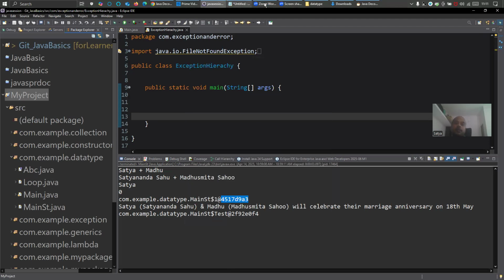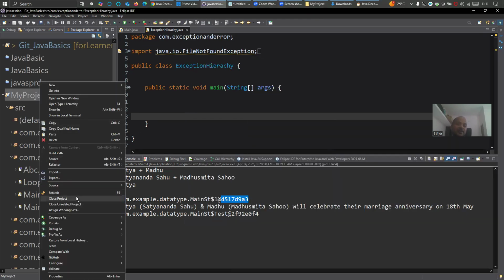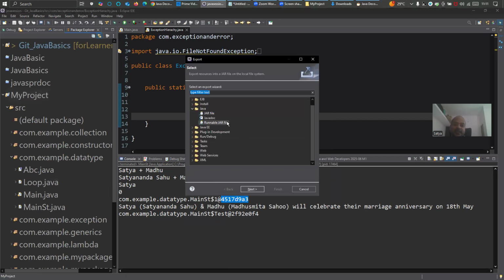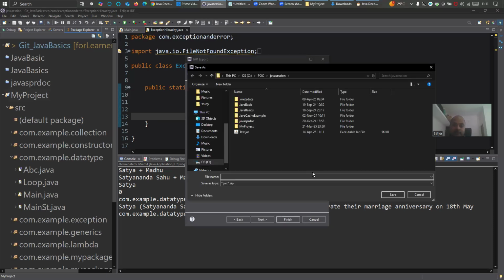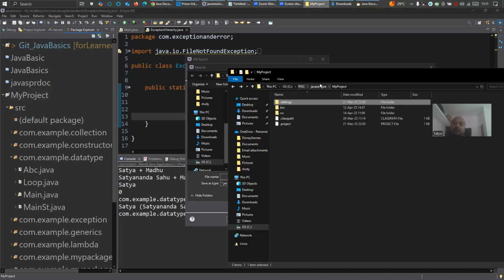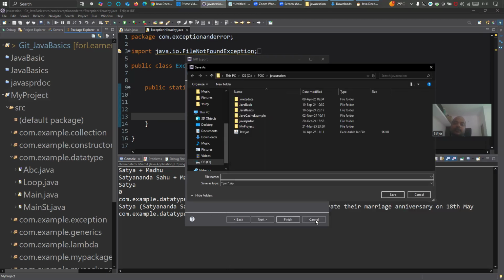Oh, the location now. Let's see. The location should be somewhere in that same project or somewhere where it has been exported. Oh, again, what to do? I think I have not seen the path. Fine, I will do it again. I missed it. Or let me see the path again, where it has gone. Let's see the browse and see where it is taking us. Java session. Okay, it's inside the Java session. Fine, no need of generating again. Go back to the Java session. So here it is. It is taking us to the default Eclipse workspace, right?